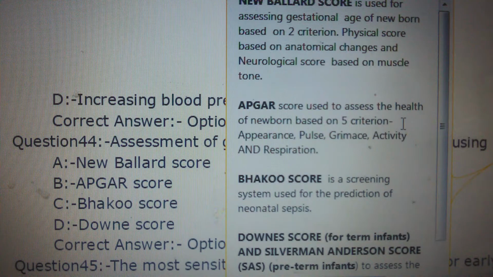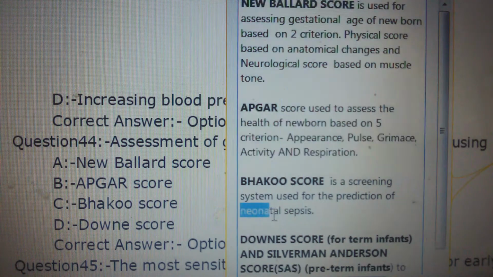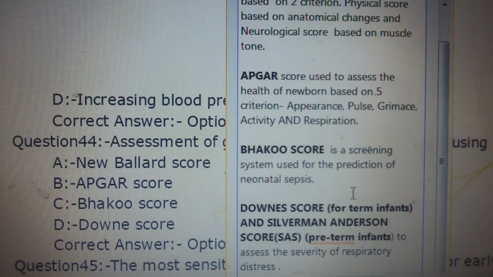And Apgar score is used to assess the health of newborn based on 5 criteria: appearance, pulse, grimace, activity and respiration. Bakku score is the screening system for the prediction of neonatal sepsis or infection. And Downey score is used for term infants, and Silverman-Anderson score, SAS score, is used for preterm infants to assess the severity of respiratory distress.